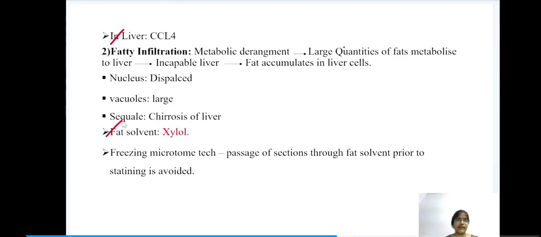Here the fat solvent is xylol, which is again very important. So if the sections are passed through the xylol, then staining would not be possible. So here we follow this freezing microtome technique. What we do here is avoid passing of sections through fat solvent prior to staining.